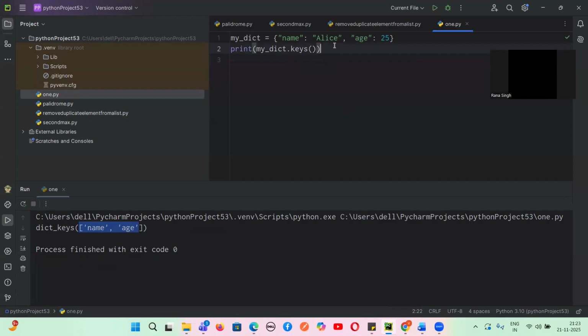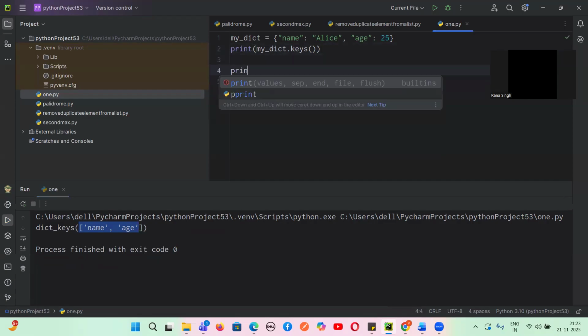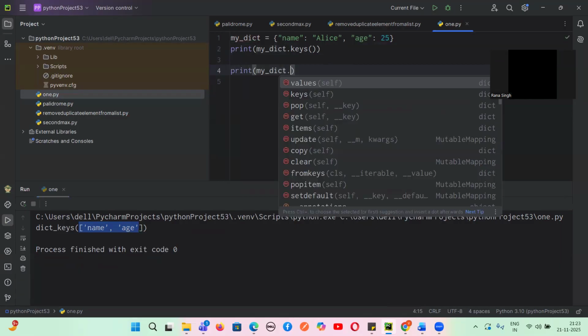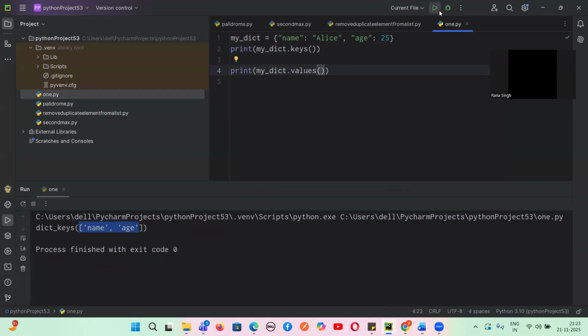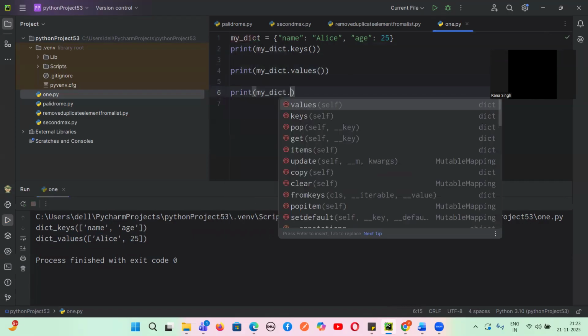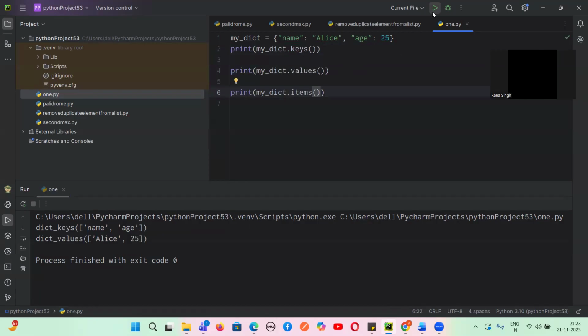Keys will give keys. And let's suppose I want the values. So I will write my dict dot values, and you will get the values. It's coming in a list format. And if I write print my dict dot items, what will I get? I'll get the key value pairs as tuples, key value, key value.